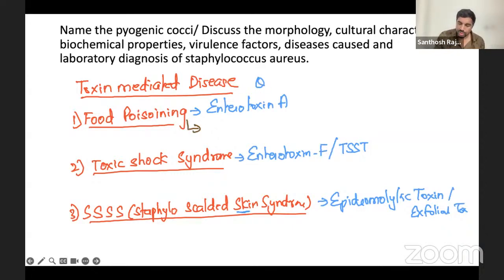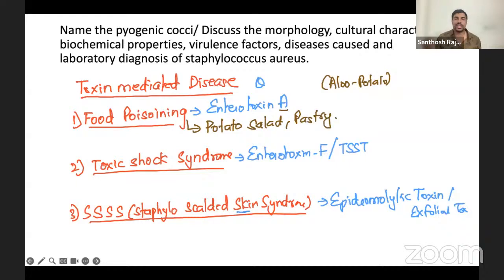So it's food poisoning. A, you remember in Hindi, A for aloo. Aloo is basically potato, right? So the disease is caused by which food? Potato salad and any pastries, ice cream, any cream, whatever it comes, it is because of this. And this is one of the shortest incubation periods. Within 6 hours you will have vomiting. Severe vomiting will be there, not diarrhea. Vomiting is more in food poisoning. This much you should know.